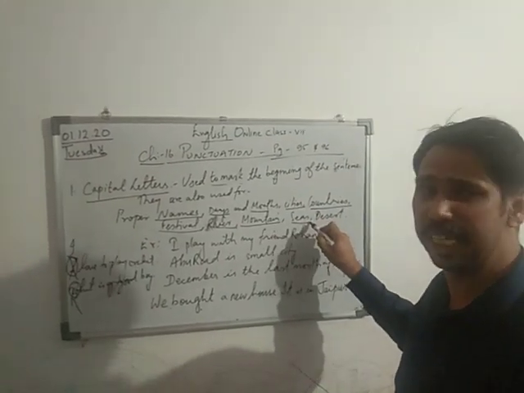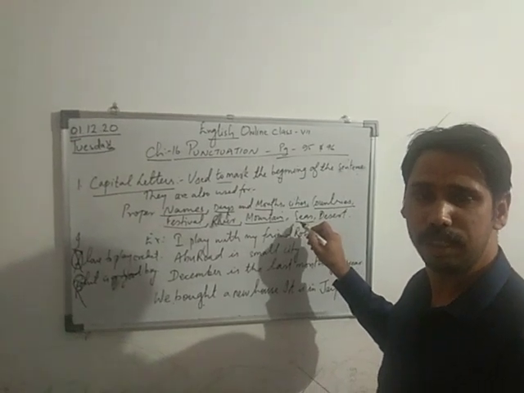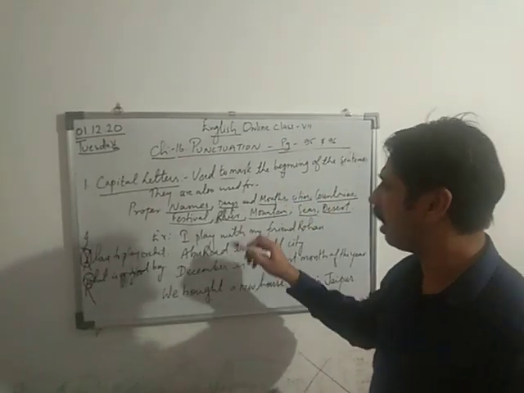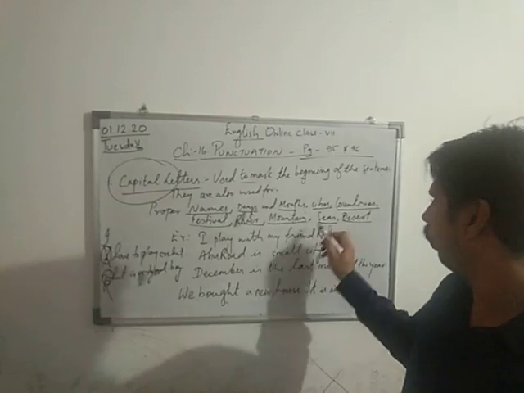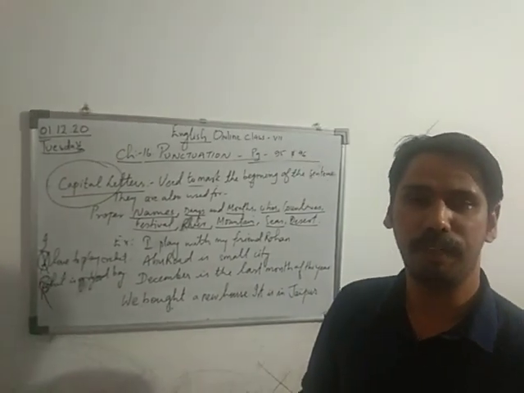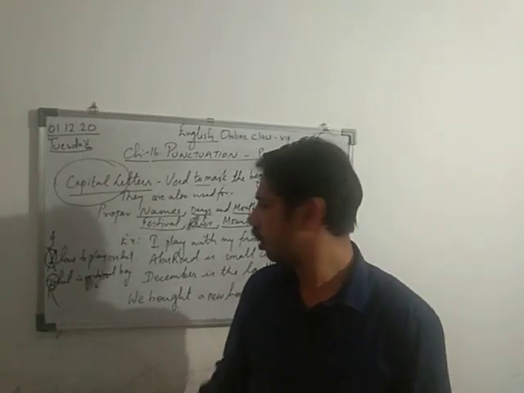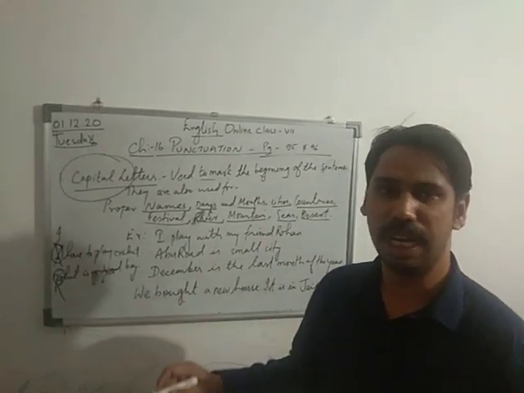Then we have seas, canals, then deserts. So all these names, we start with the capital, like Sahara desert.